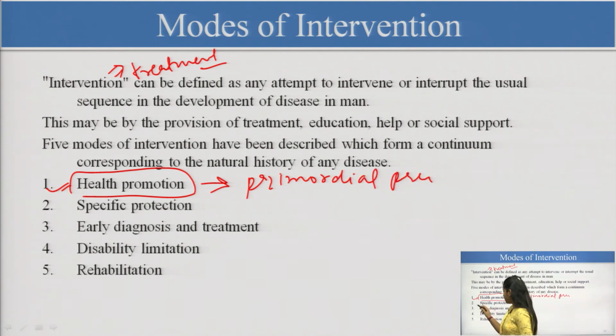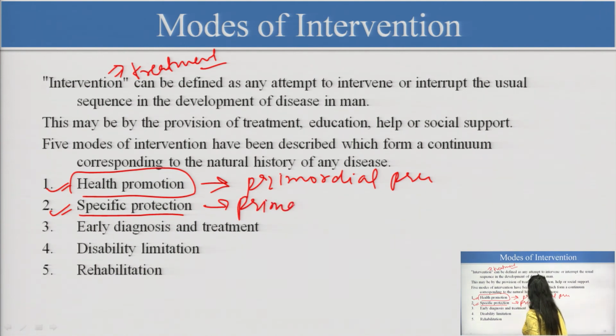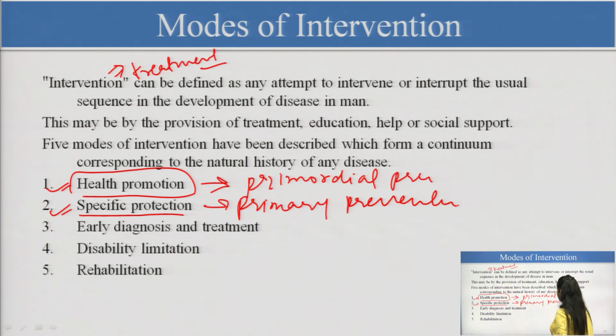Then another is specific protection. Specific protection is required only when a person is exposed, so risk factors are present. This is under primary prevention. I think this is clear to all of you.